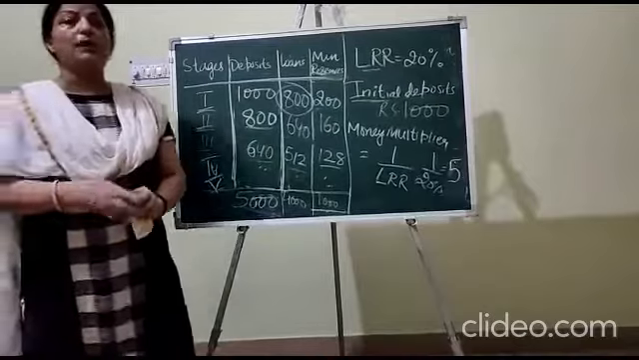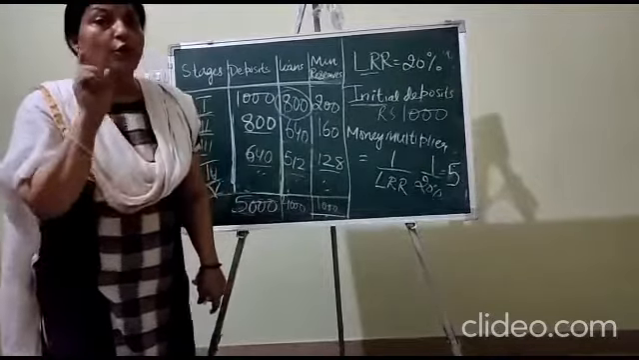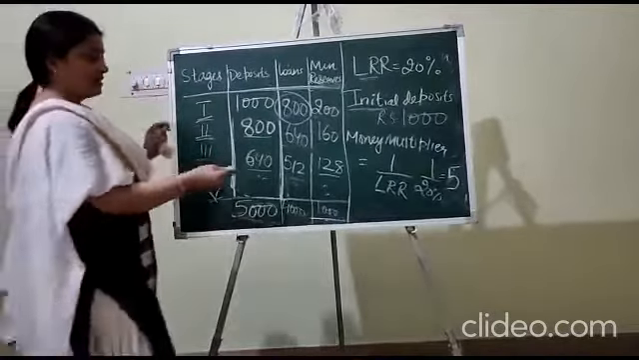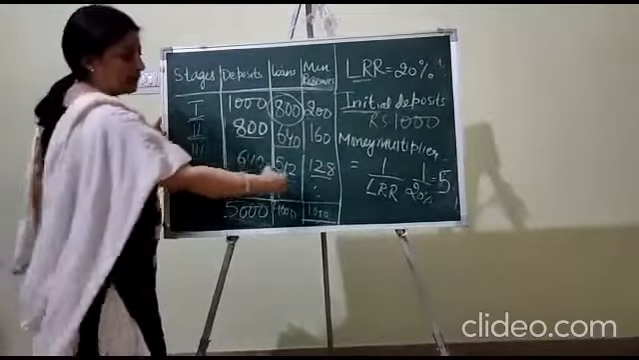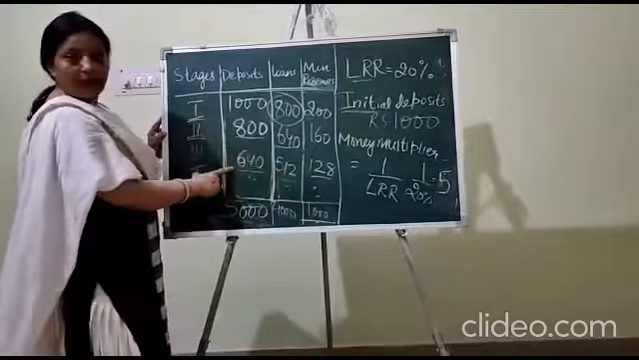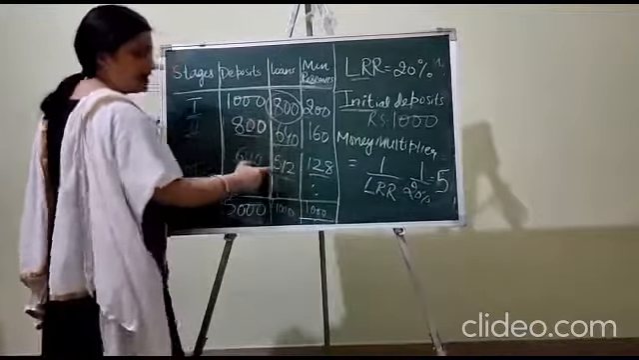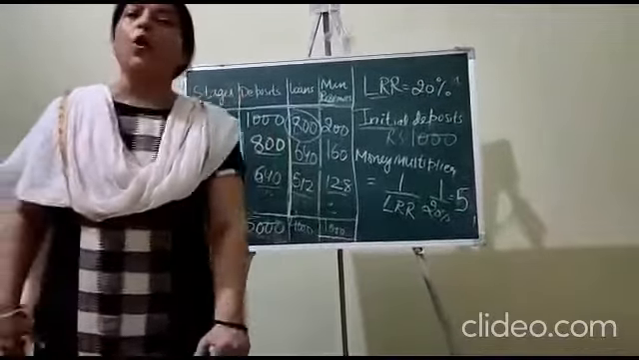Again the transaction is to be through check only, not in cash. So again this 640 will be a new deposit for the bank. Again 20% of this 640, that is 128 rupees, is kept as reserve and 512 the bank will give in the form of a loan. So this procedure will go on.